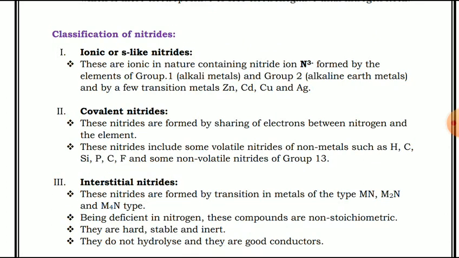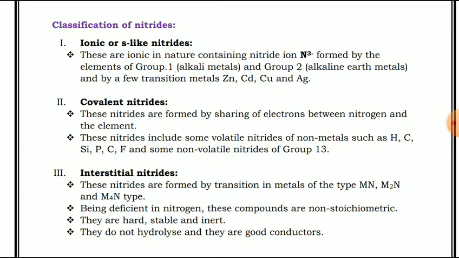Now third type will be the interstitial nitrides. These nitrides are formed by transition metals of type MN, M2N and M4N. Being deficient in nitrogen, these compounds are non-stoichiometric. They are hard, stable and inert. They do not hydrolyze and they are good conductors.